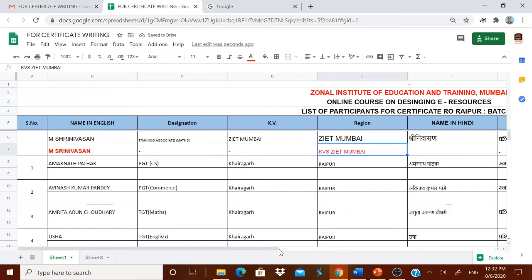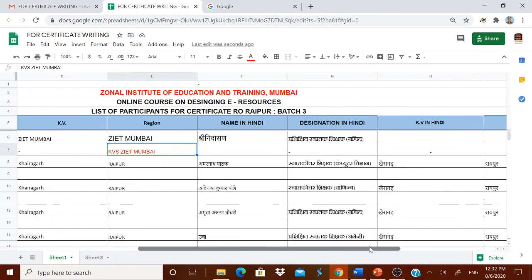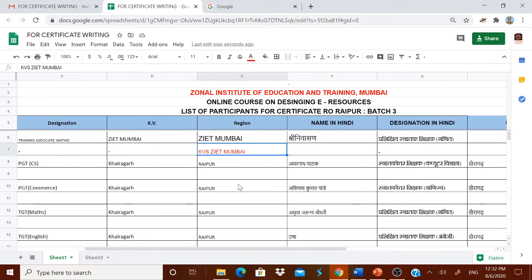Now here the particulars of your name, designation, KV and region are in English. Now it follows the same thing in Hindi. Your name in Hindi, your designation in Hindi, your name of the KV in Hindi and your region in Hindi. Here also, you have to do the corrections. Suppose you find any correction in the name in Hindi, do it. Some of you will be using Unicode. You can type the Unicode if you have it in your computer.